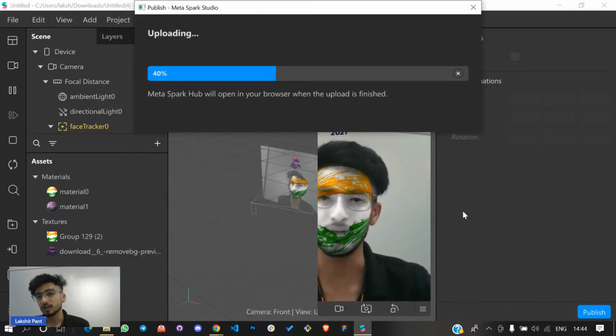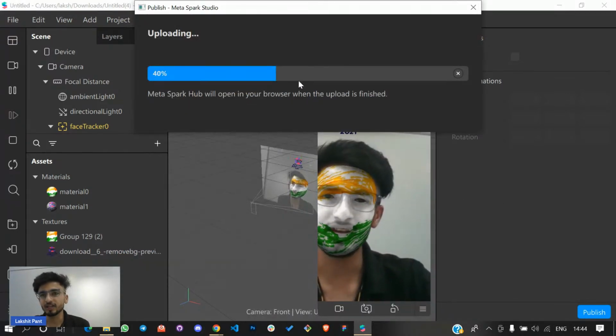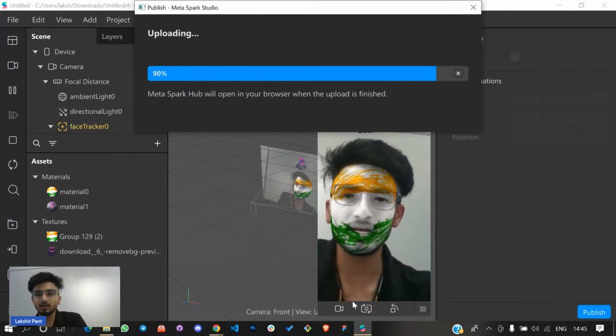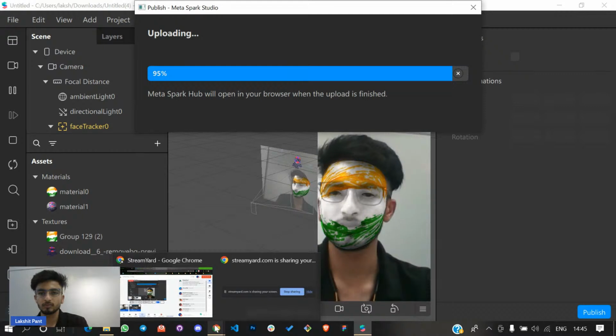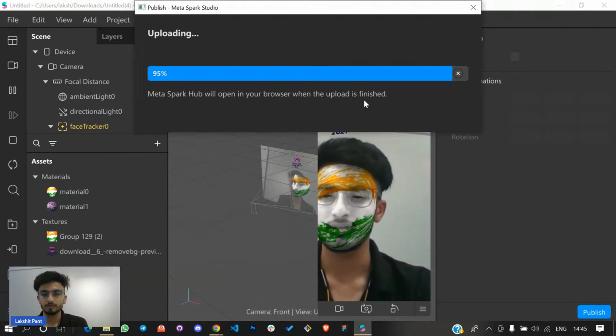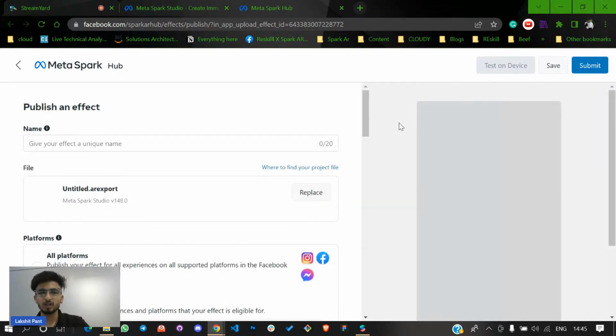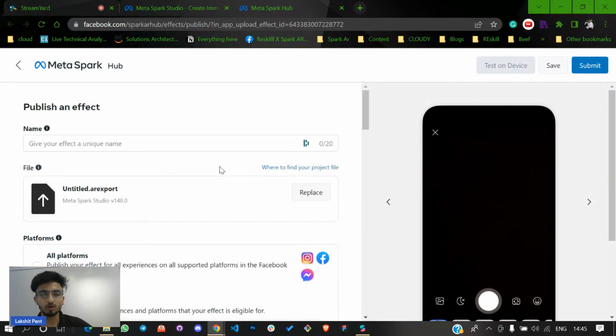Click on upload. Now you'll see it's uploading the AR effect. Let it upload completely. Now you can see a new browser window will open in front of you, and this is the Meta Spark Hub that you will see.